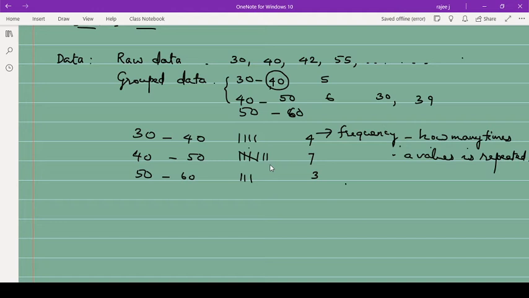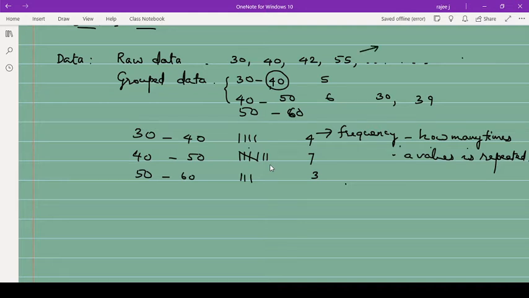You write the raw data, you need to count each value there. Suppose I am asking you what are the numbers which come between 30 and 40. So 30, 31, 32, 33, 34, 35, 36, 37, 38, 39. Up to 39 you have to count in this one. You have to see how many values. Suppose 30 is there, then you will count up to 39. Like that you have to count and write when you are considering the raw data.